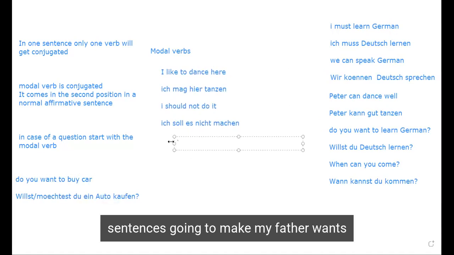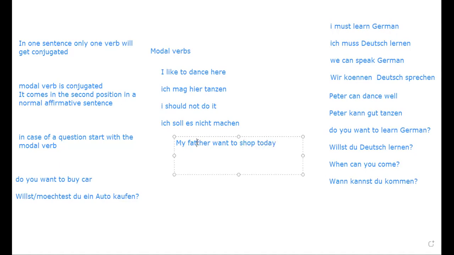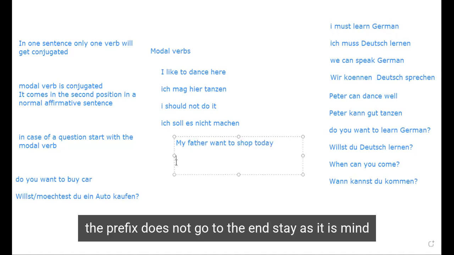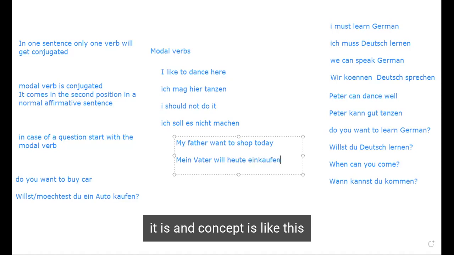Wollen is going to make: my father wants to shop today. In case of separable verbs, what happens? In case of separable verbs, the prefix does not go to the end. It will stay as it is. Mein Vater. Shop is einkaufen. The prefix will not get separated in case of a modal verb. It stays as it is. Mein Vater will heute einkaufen. This concept is like this.